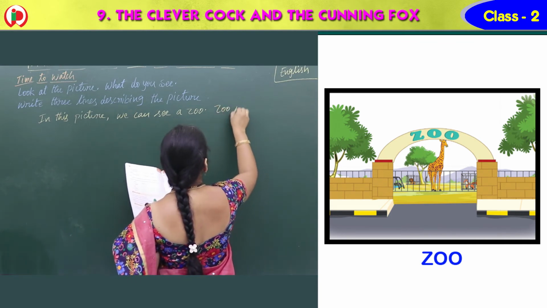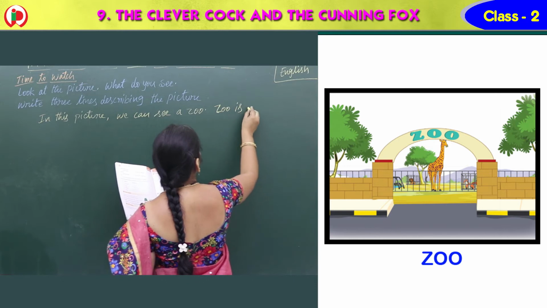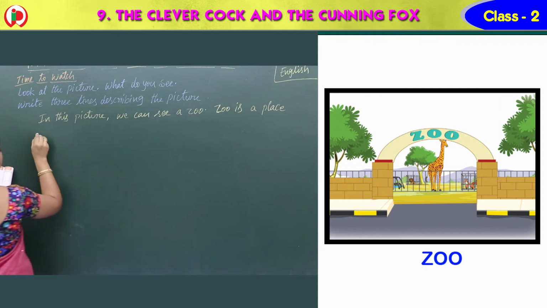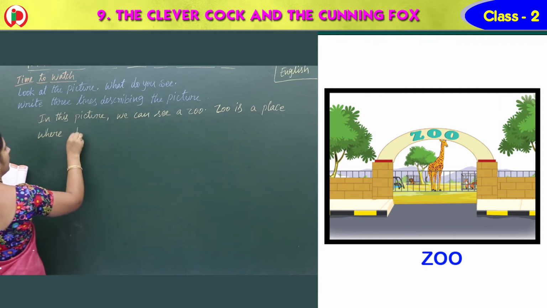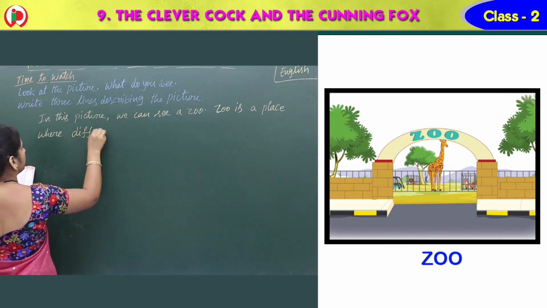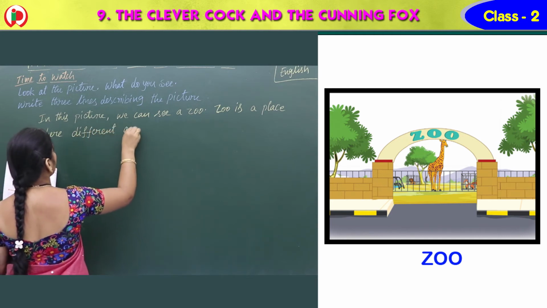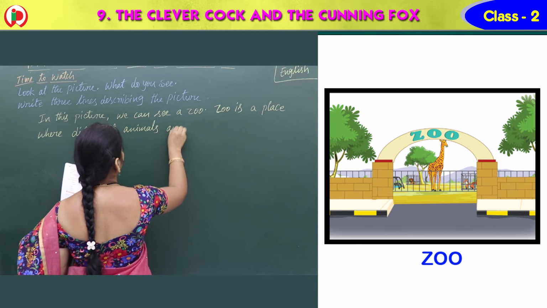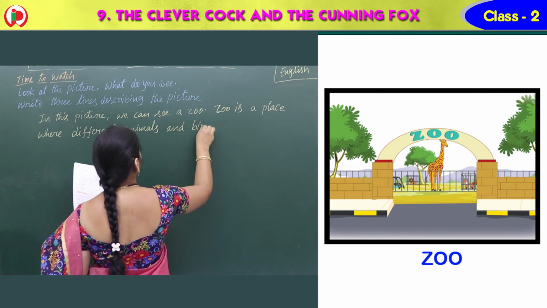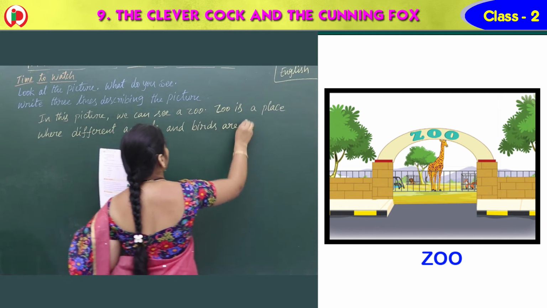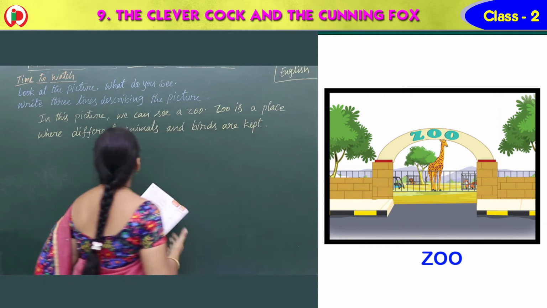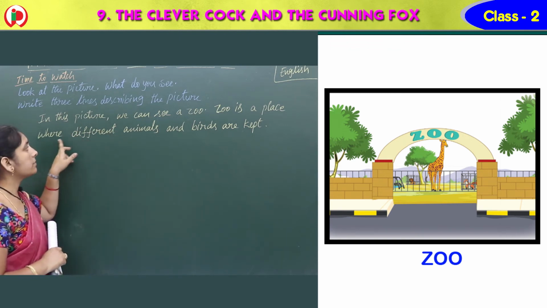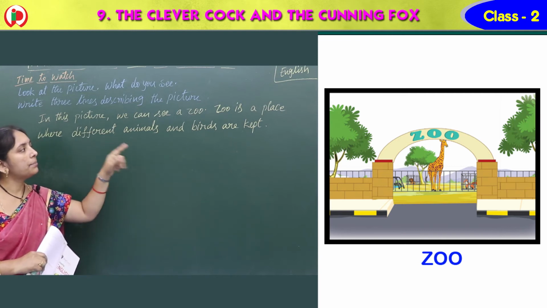Zoo is a place where different animals and birds are kept.